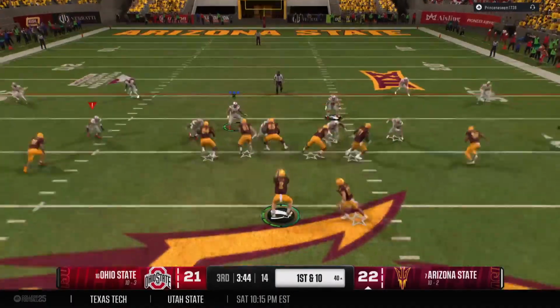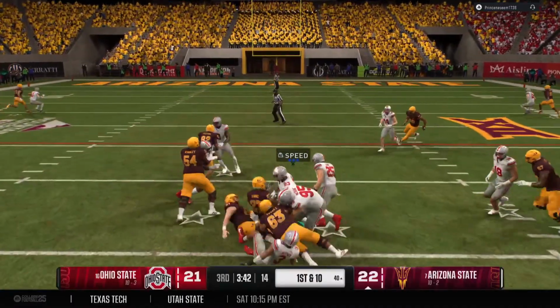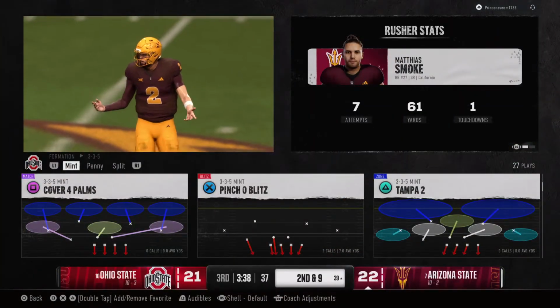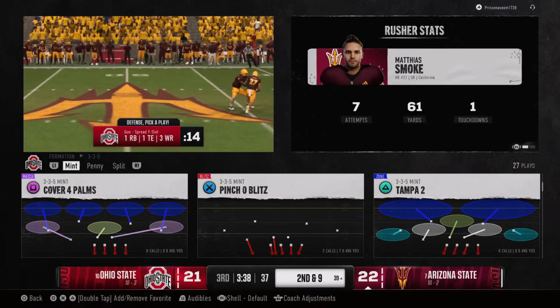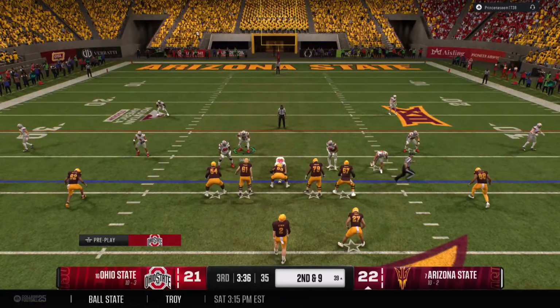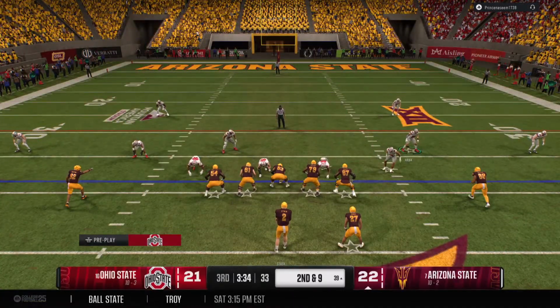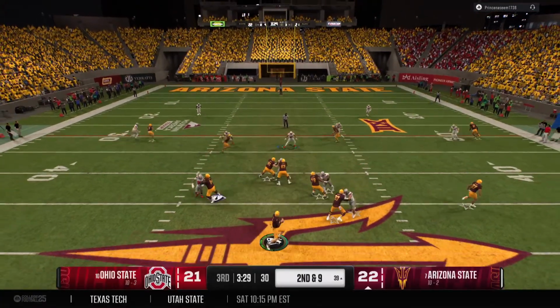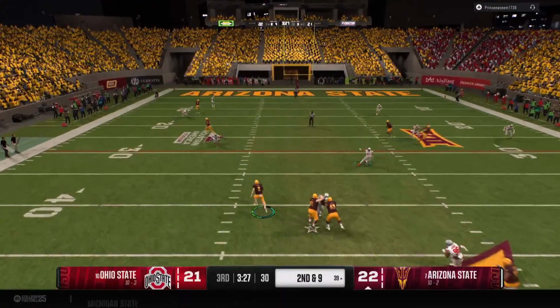4-2 Spiders. Ball handed off. Only a small gain. Now looking at 2nd and 9. Christine, the spread era over the years has always grown offensively, but what I've always been impressed with is defenses that really build their defense to play in space still have an ability to be sound at the line of scrimmage and defend a running game. It's exactly what we saw right there.